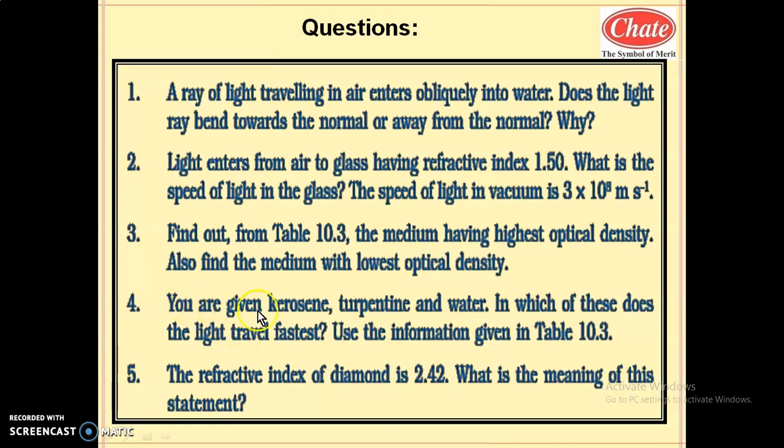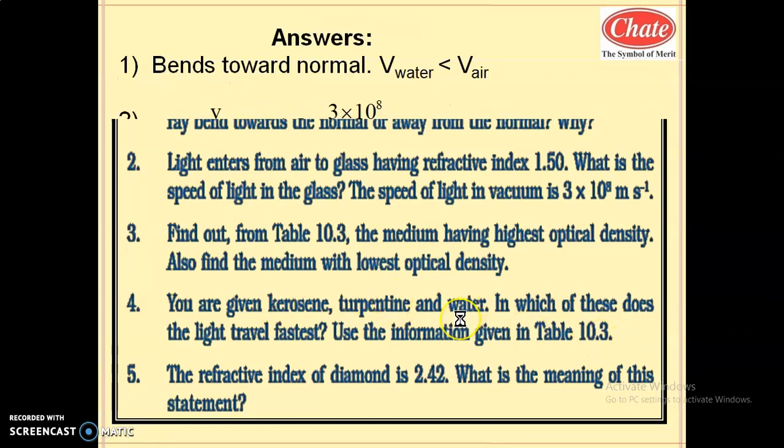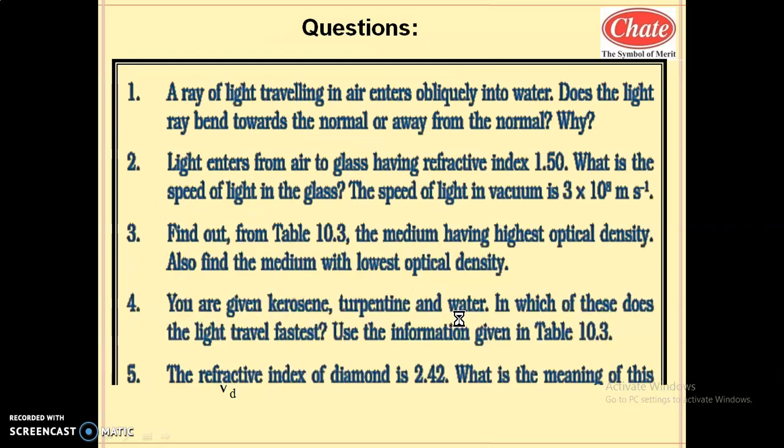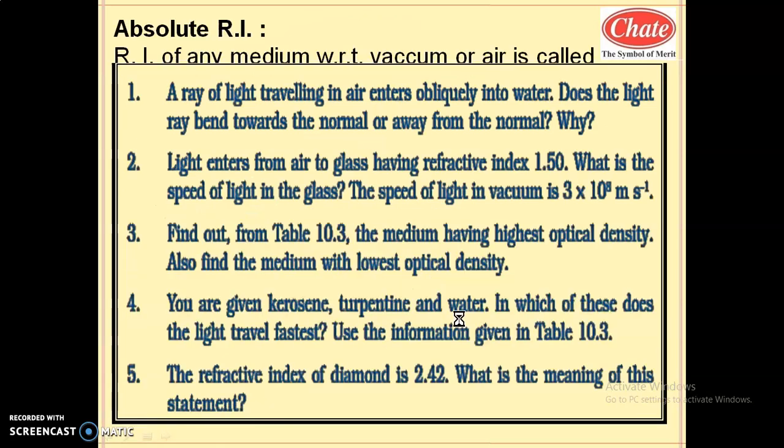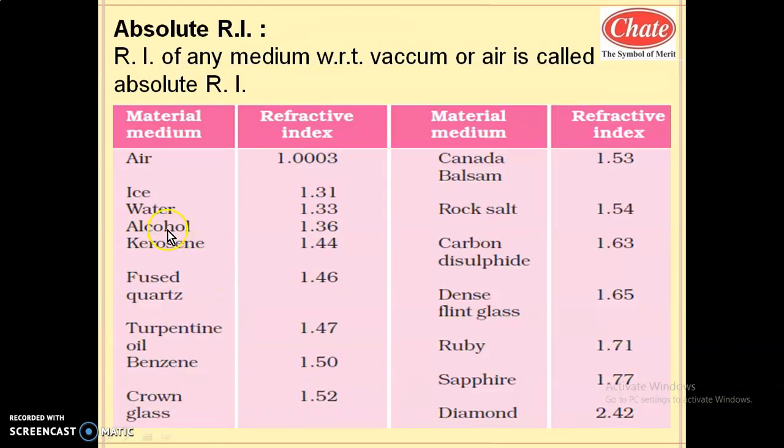Now the next question. You are given kerosene, turpentine and water. In which of these does the light travel fastest? Use the information given in table 10.3. So observing this table, this is water 1.33, kerosene 1.44 and turpentine 1.47.